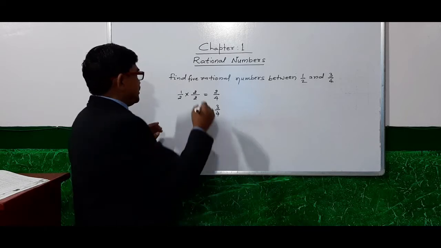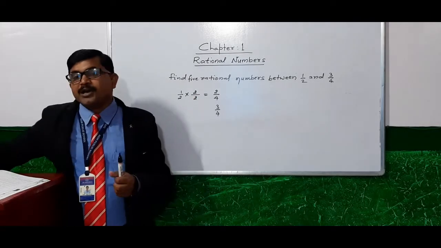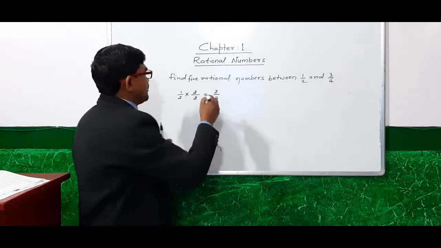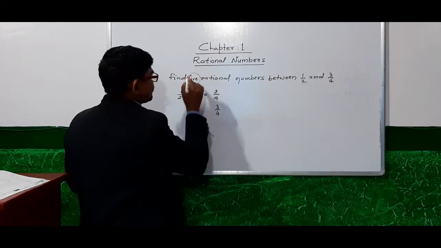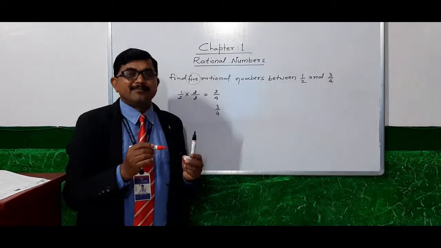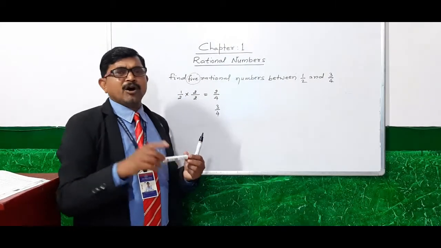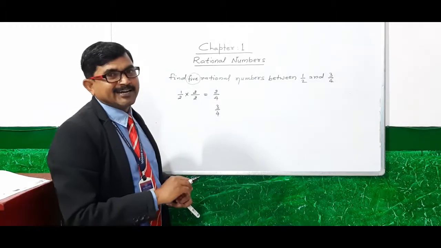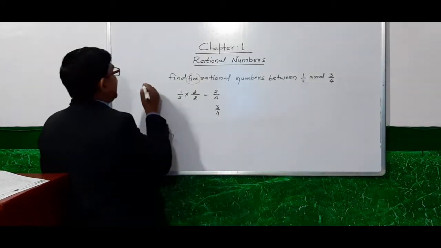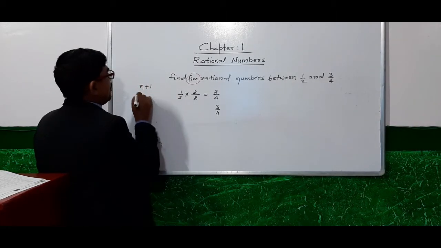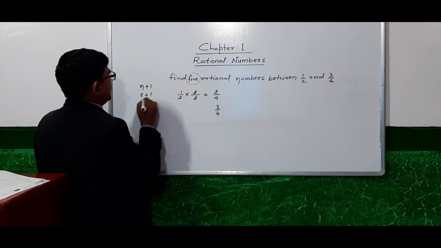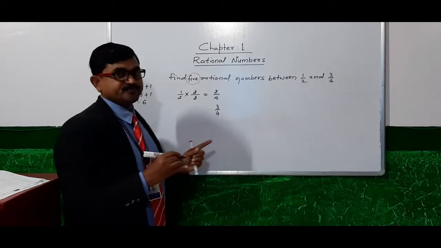Now look here, how many numbers do we have to find? 5 numbers. Then one more than the number we have to find, that is n plus 1, or 5 plus 1, that is 6.